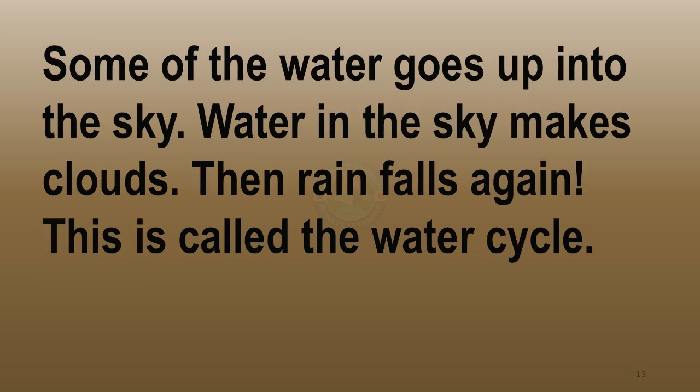Some of the water goes up into the sky. Water in the sky makes clouds. Then rain falls again. This is called the water cycle.